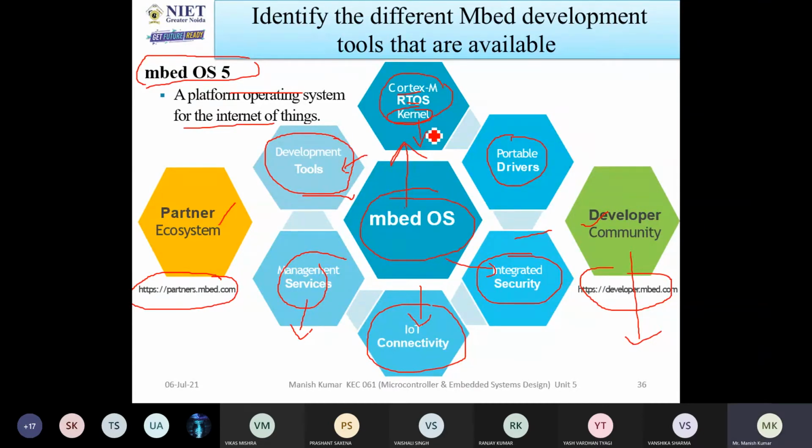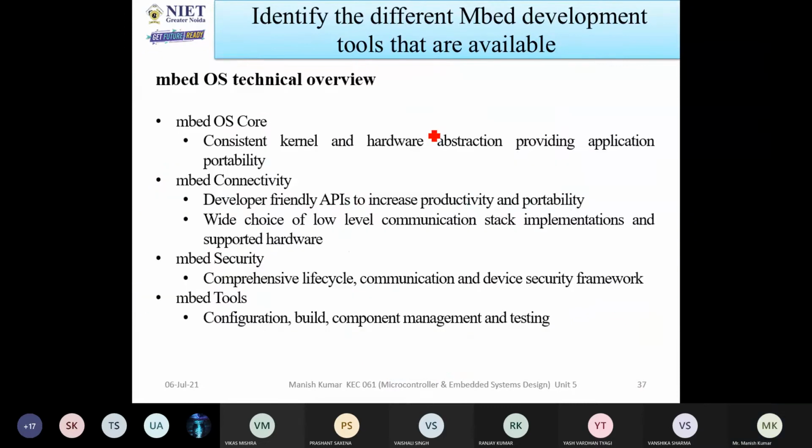But in the case of an operating system, you can design the operating system and then install it. Now, I will give you an overview of this Embed OS. Embed OS consists of Embed OS core, Embed connectivity, Embed security, and Embed tools. So these four things are required.